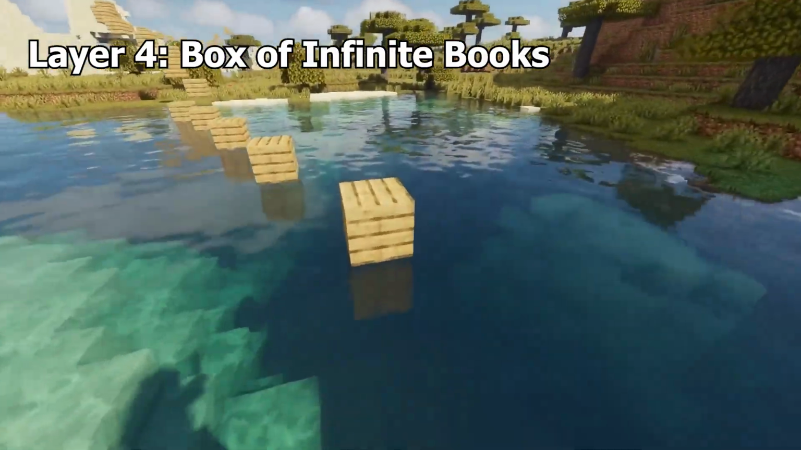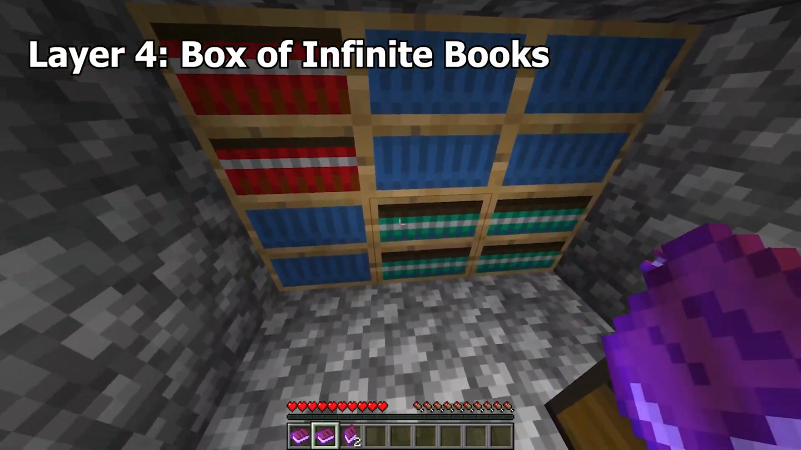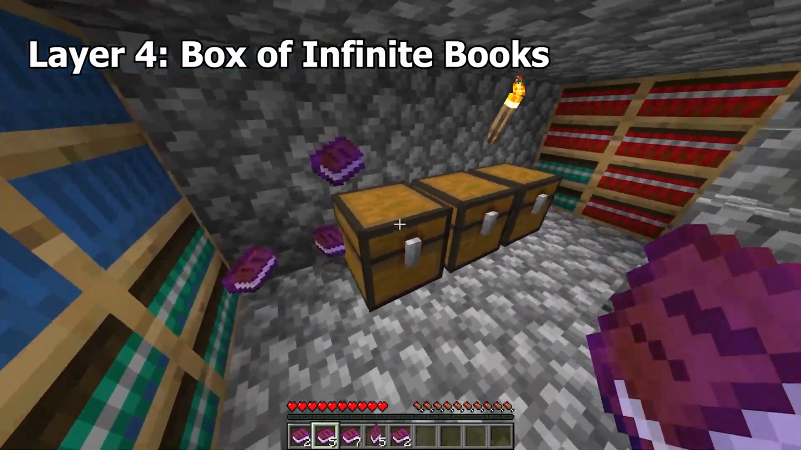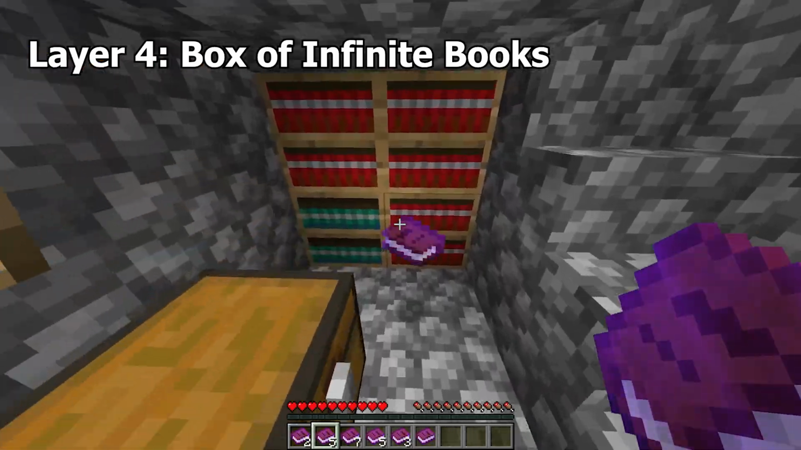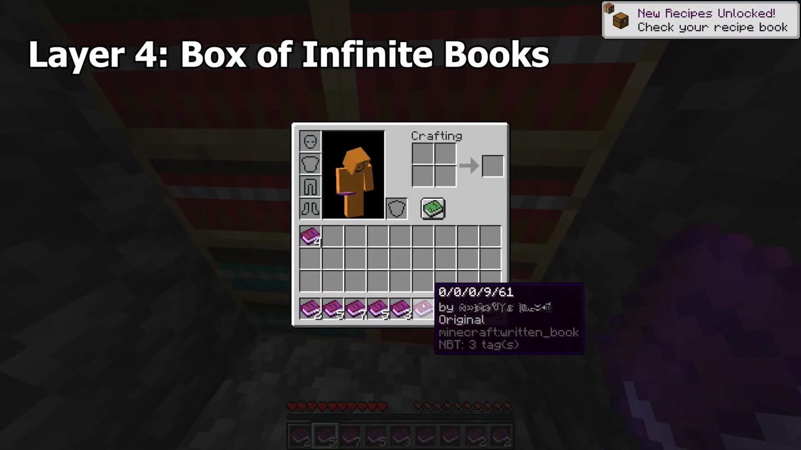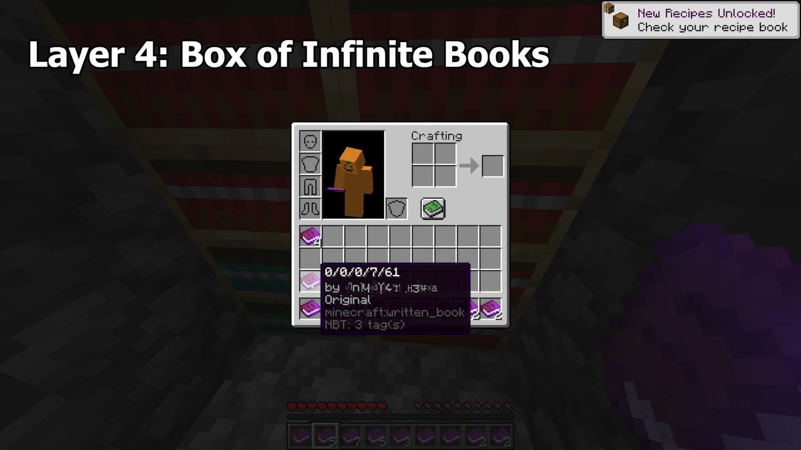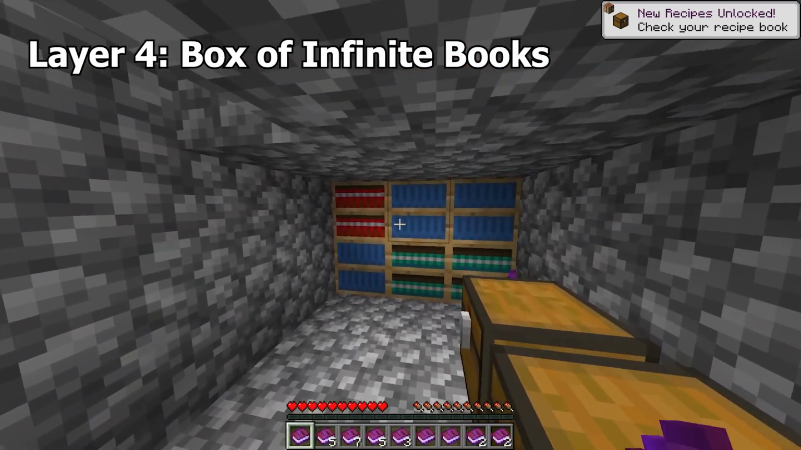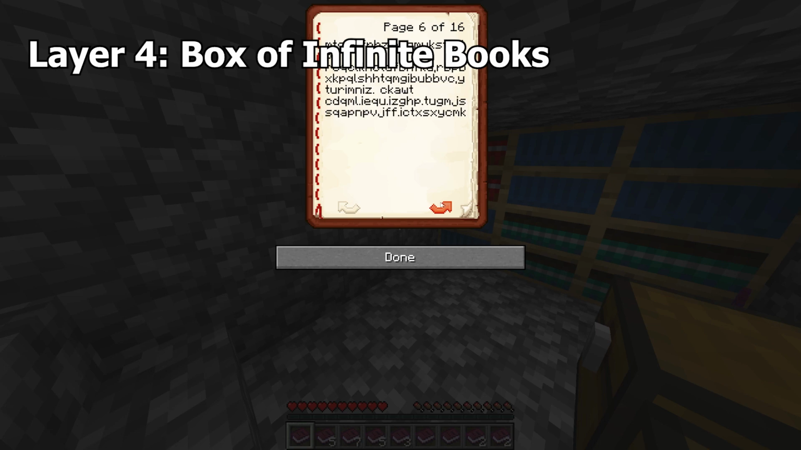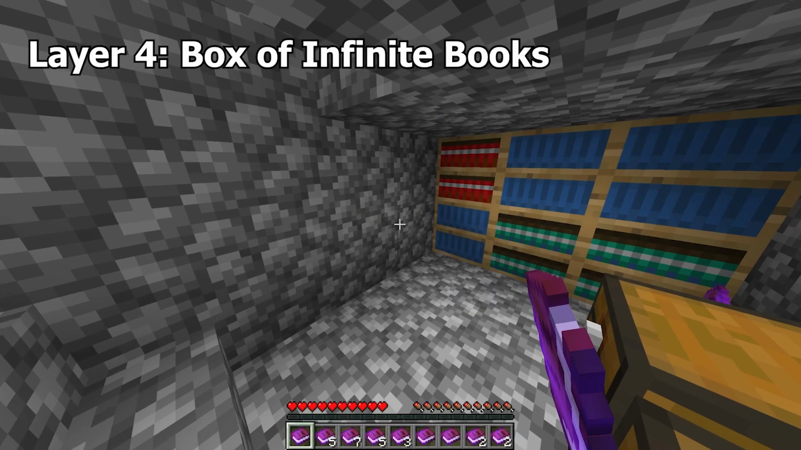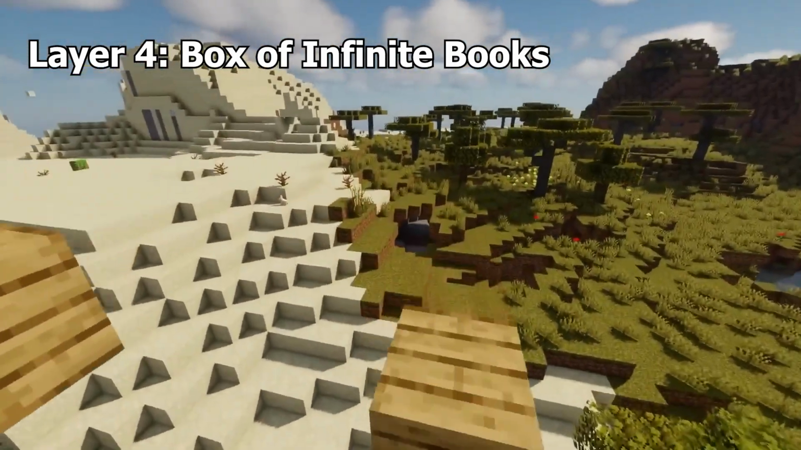Box of Infinite Books. This was also added in the April Fool's version 20W14 Infinity update. This block is native to the library and isolation dimensions. When used, it will give you a written book containing randomized text. The randomized text is tied to each box of infinite books. If used again, the next written book will be identical.